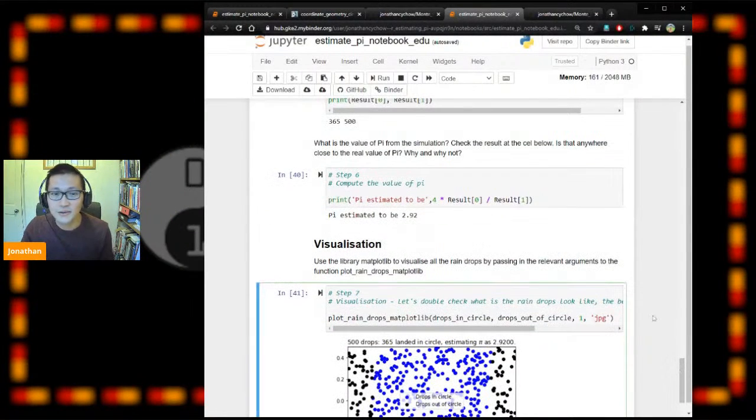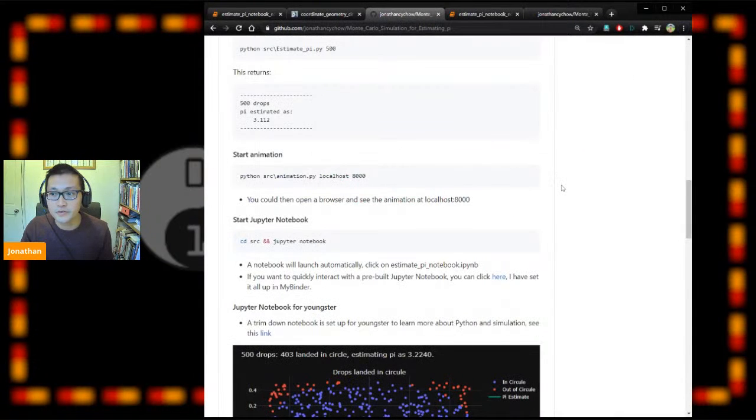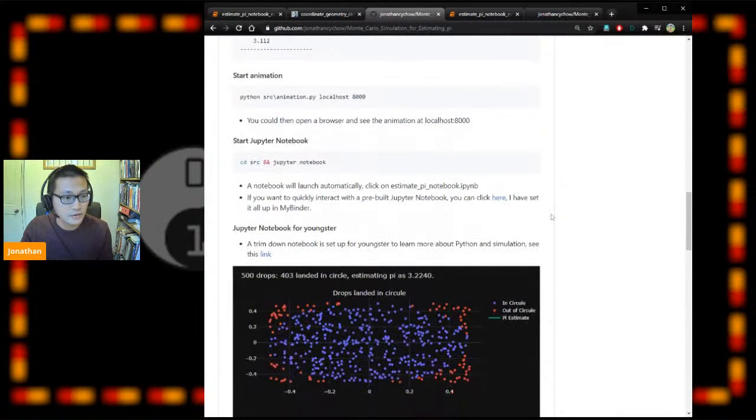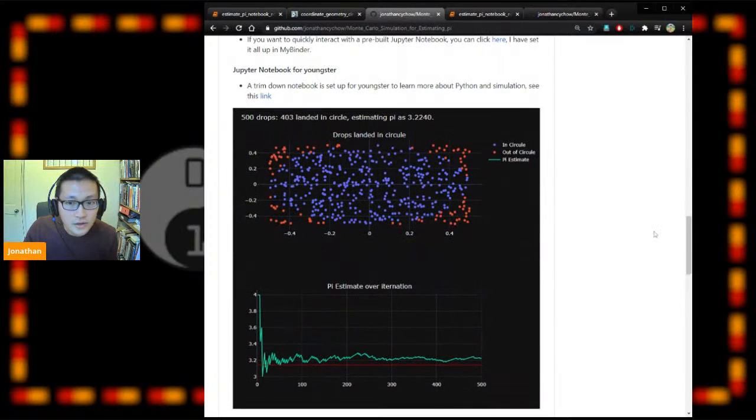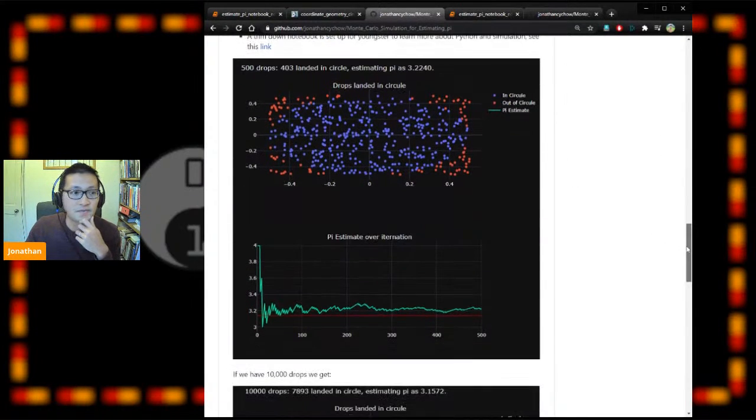If I just go back to this page, I have an example. It's basically 500 drops of rain, and you can see your y-axis is your number of iterations.